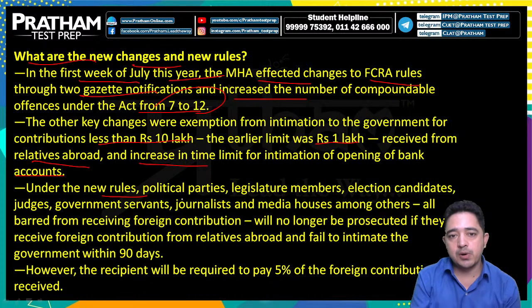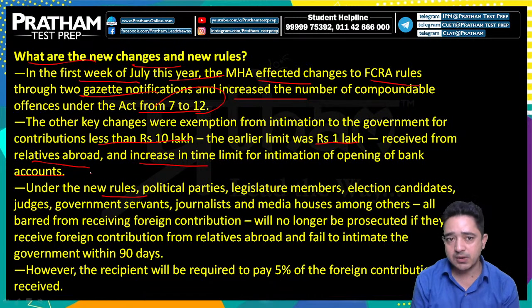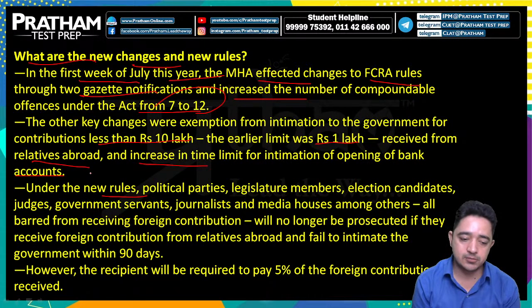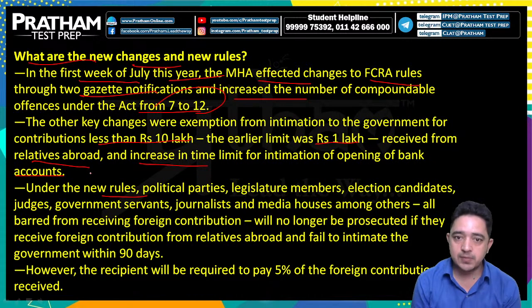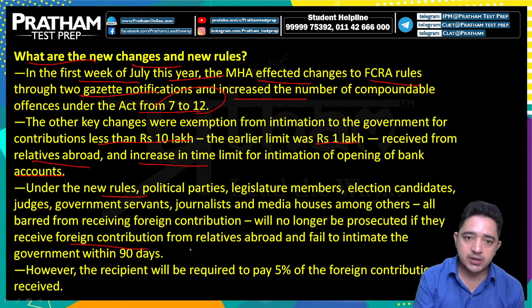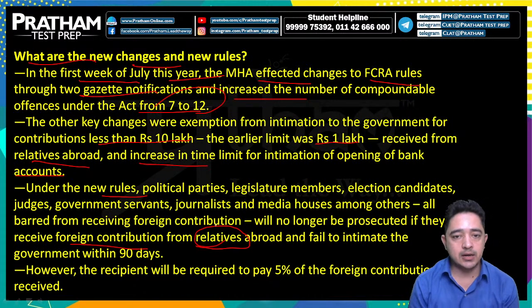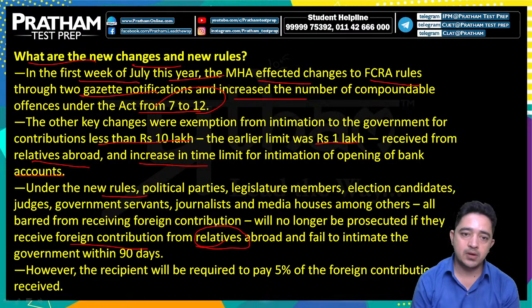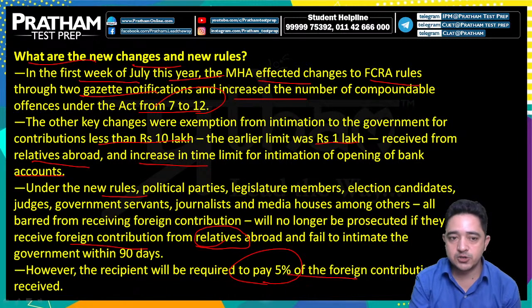Under the new rules, political parties, legislature members, election candidates, media houses, among others, are all barred from receiving foreign contributions. But people will no longer be prosecuted if they receive foreign contribution from relatives. And if they receive foreign contribution from relatives abroad and fail to intimate the government within 90 days, the recipient will be required to pay 5% of the foreign contribution received.